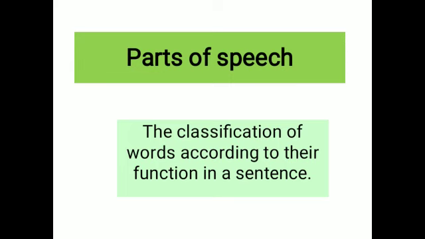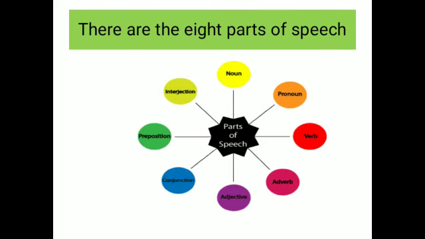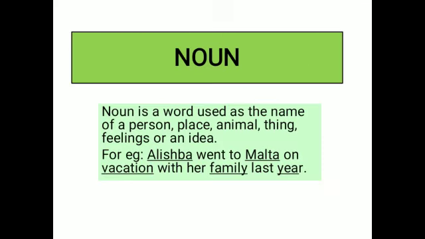Now beta, how many parts of speech are there? There are basically the 8 parts of speech. What are they? They are noun, pronoun, verb, adverb, adjective, conjunction, preposition, interjection. Right? These are the 8 parts of speech. Now the first one we are going to study is noun, we are very familiar with it.